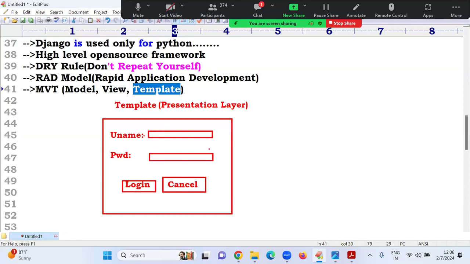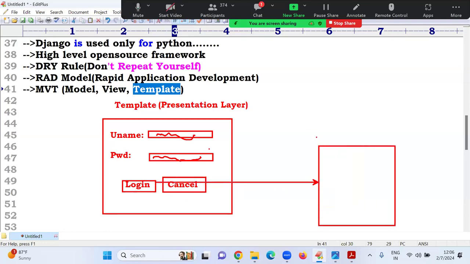Once I am entering a username, entering my password, and clicking on the login button, I want to connect this functionality to the database. Whether that username is available or not available, I don't know, that's why we use the database.